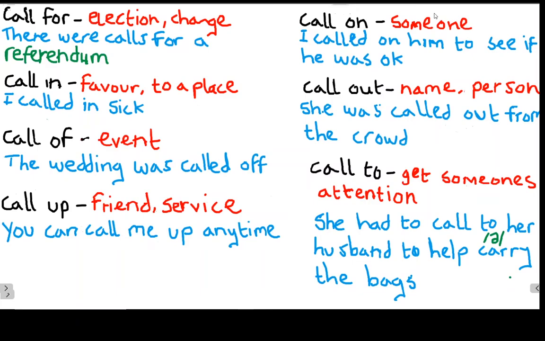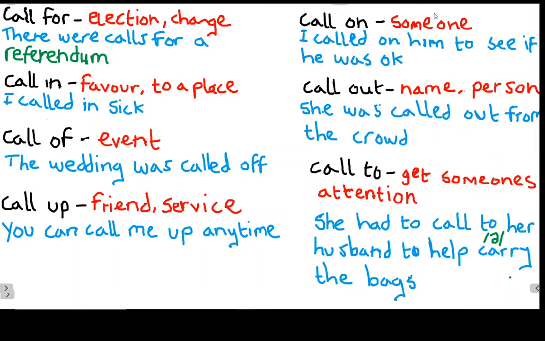That's an interesting word, referendum. What is a referendum? Well, a referendum is when the citizens of a country are called upon to vote upon a particular decision that will affect all of them, and they have two choices, either yes or no. A good example of that is Brexit. I live in Britain. You've probably heard about Brexit, where people were given a choice: do you want to stay in the EU or do you want to leave the EU? And you had to pick one choice. So that's a referendum. Good. So these are ways that we can use the phrasal verb call for.